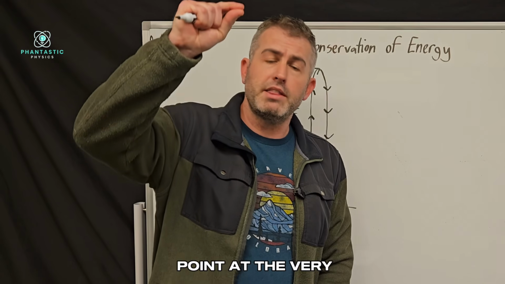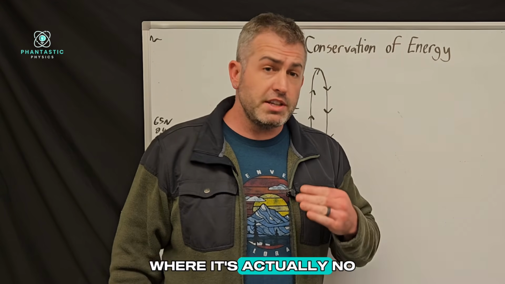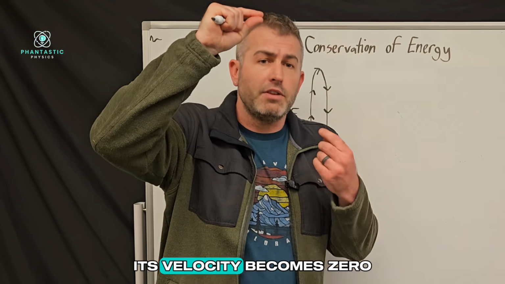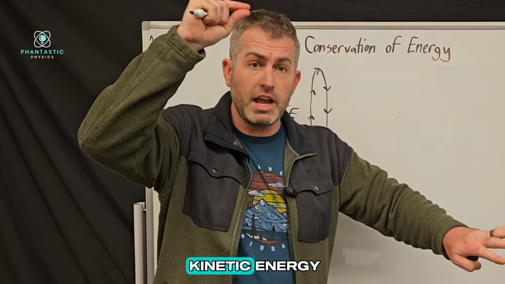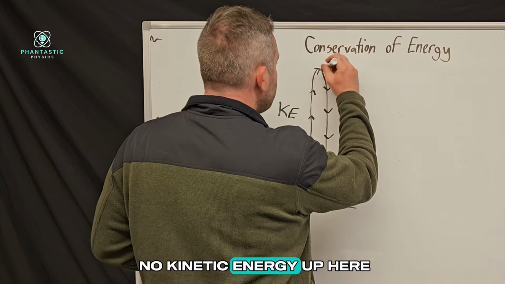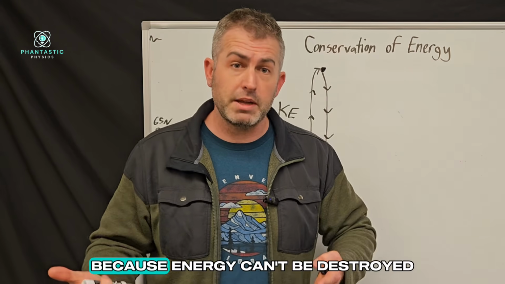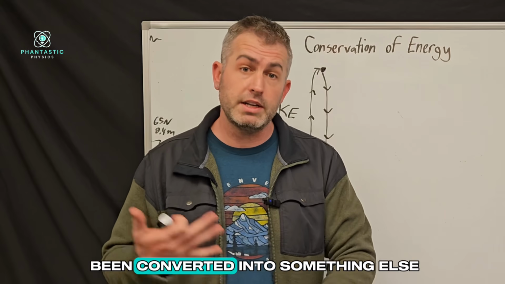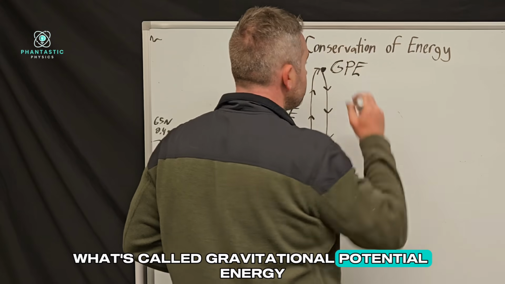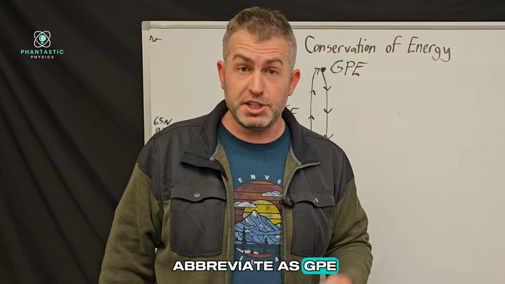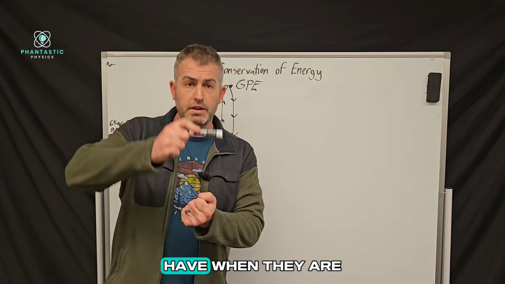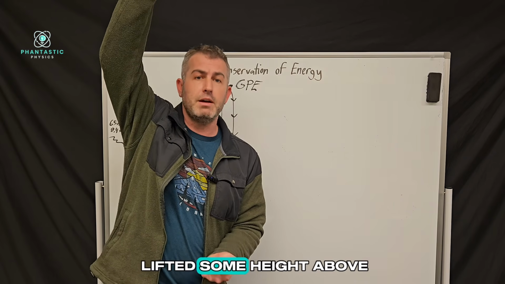But there is one point at the very apex of its flight where it's actually no longer moving instantaneously. For a brief moment in time, its velocity becomes zero, so it has no kinetic energy, and then it starts to fall again and starts to move again. But if it has no kinetic energy up here, what kind of energy does it have? Because energy can't be destroyed, so it must have been converted into something else. It has completely turned into what's called gravitational potential energy, which I'm going to abbreviate as GPE. So gravitational potential is the type of energy that objects have when they are lifted some height above the ground.